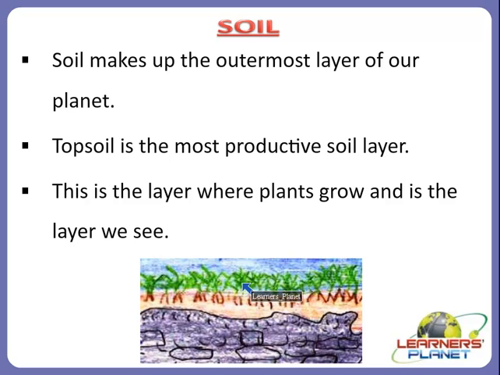And soil is formed from rocks and decaying plants and animals. That means the dead remains of plants and animals. Do you know, children, that an average soil sample is 45% minerals, 25% water, 25% air and 5% organic matter? It means soil is the combination of all such things.